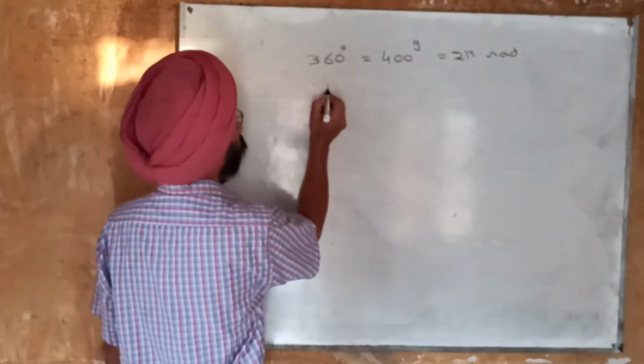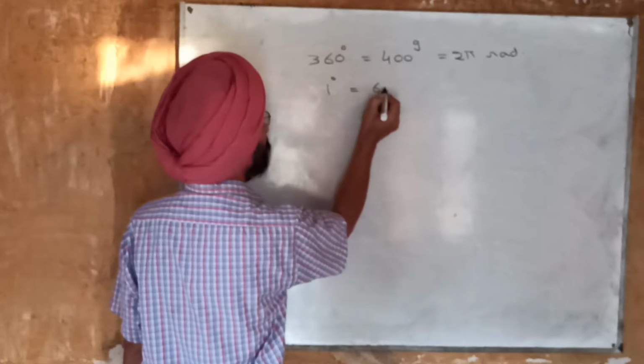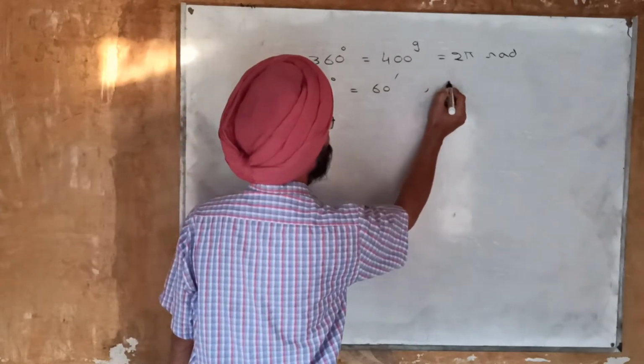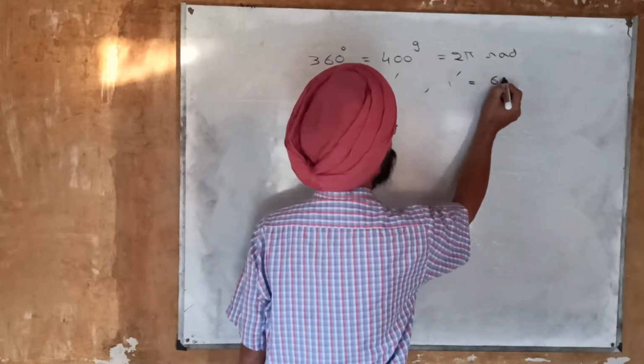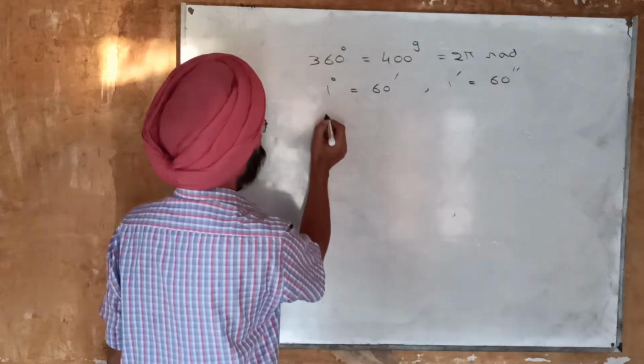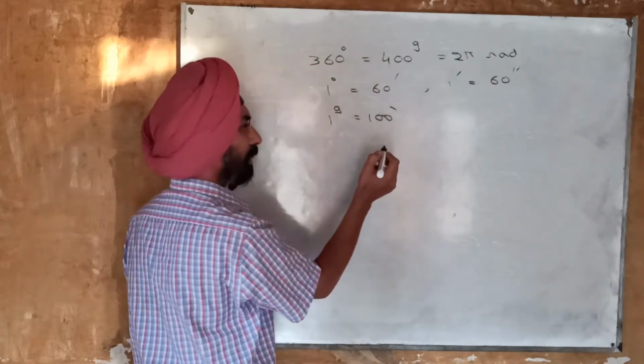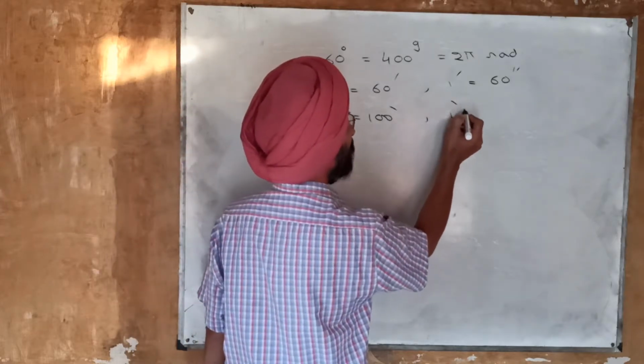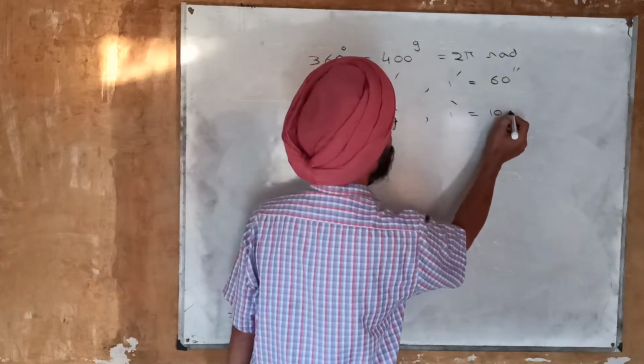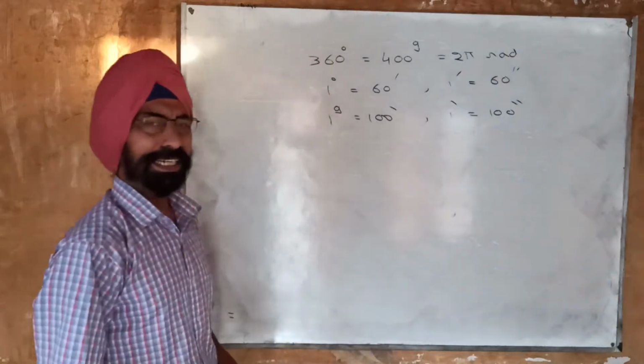Further, 1 degree is equal to 60 minutes and 1 minute is equal to 60 seconds. 1 grade is equal to 100 centesimal minutes and 1 centesimal minute is equal to 100 centesimal seconds.